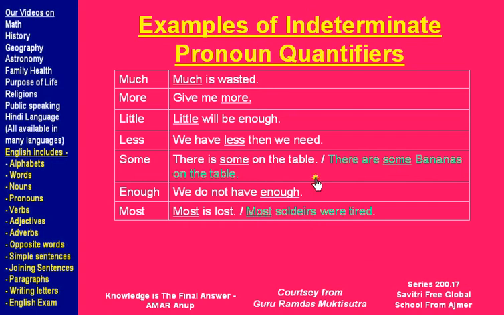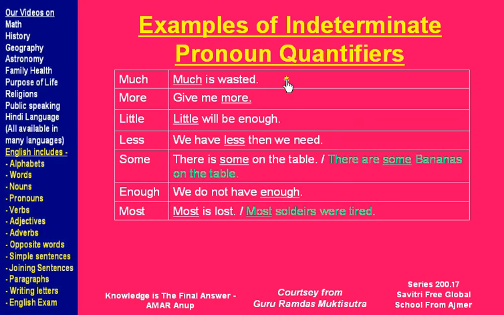Now here in white and green I have shown the same quantifier pronoun being used for non-count and count nouns, and I will come to that in a moment. Much is wasted. Here much is an indeterminate pronoun which is telling the quantity of something.